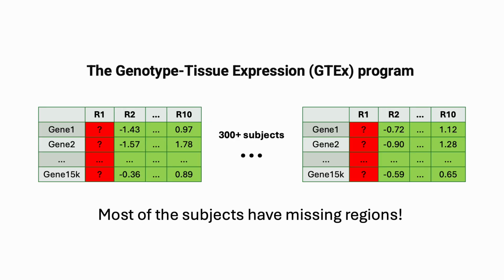The human brain, with its intricate network of diverse regions, plays a critical role in disease development. The GTEx program has been pivotal in providing transcriptomic and genotype data from over 300 postmortem donors. However, the GTEx dataset includes only 13 brain regions, missing key areas where disease often develops, and only 10% of subjects have all brain regions measured. In this study, we only include 10 out of the 13 available brain regions.